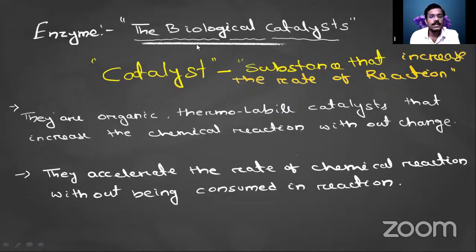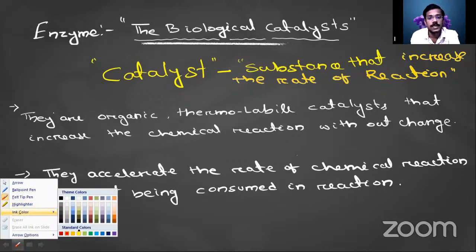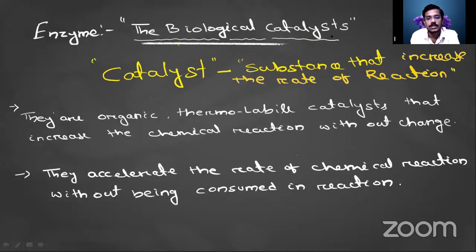Okay, so enzymes are called what? These are called biological catalysts. What is the meaning of biological catalyst? Catalyst means the substance that increases the rate of reaction. That is called a catalyst.